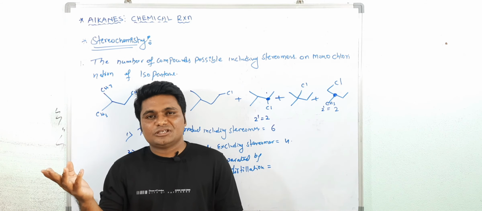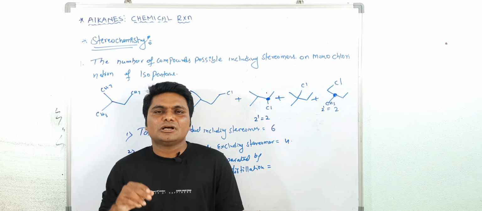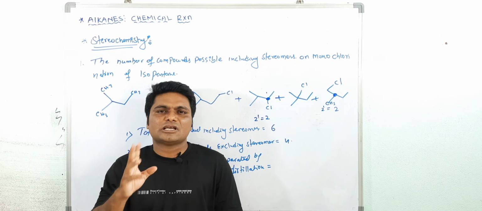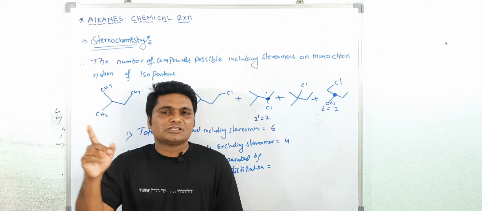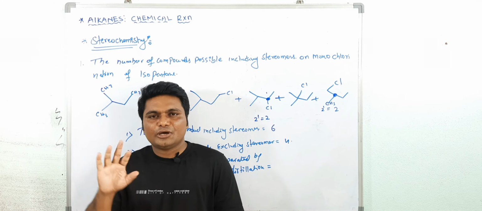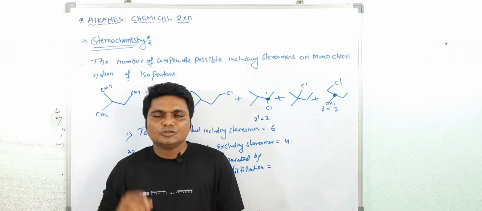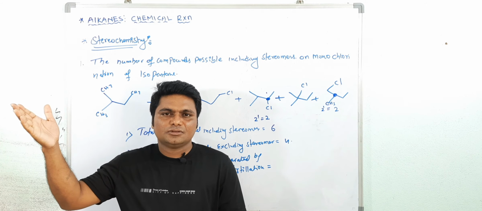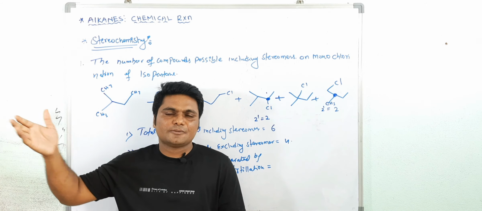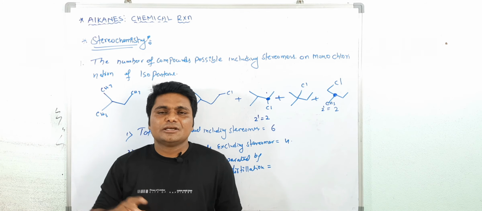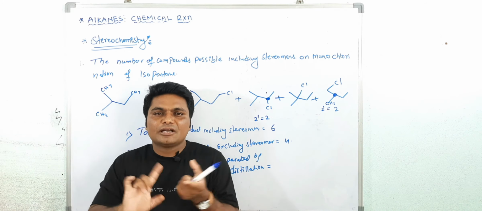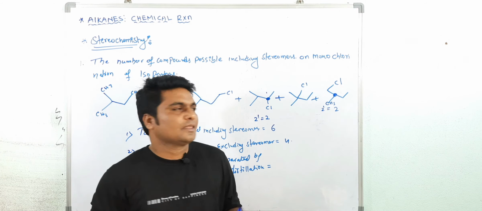But diastereomers have different physical properties but same chemical properties. Boiling points are different. What are the enantiomers? Enantiomers are non-superimposable mirror images of each other. Diastereomers have the same chemical formula, same attachment of the bonds, but they are not mirror images. Are you getting my point?